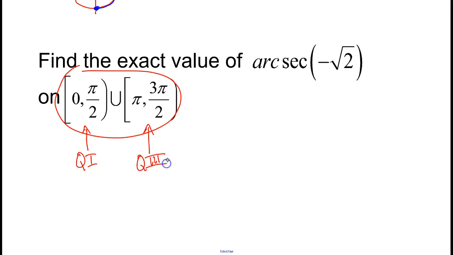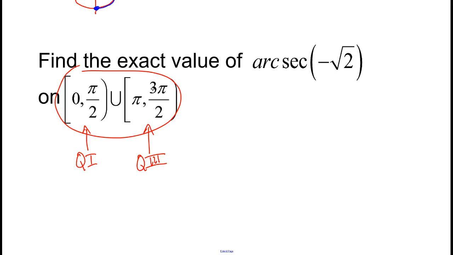Now remember, arcsecant is related to the cosine because secant is 1 over cosine. Cosine is positive in quadrant 1 and it's negative in quadrant 3. He's basically skipped over quadrant 2, and your author describes why he does that. There are some problems in WebAssign that look at this modified range for arcsecant. I just want you to be familiar with it. That's why I'm talking about it now.